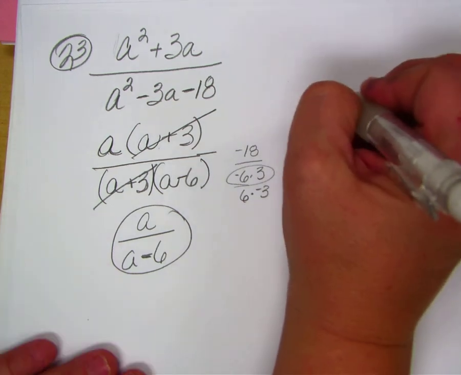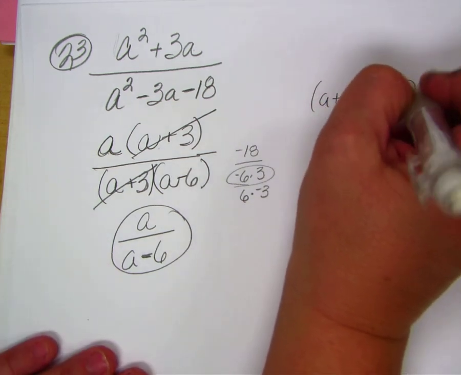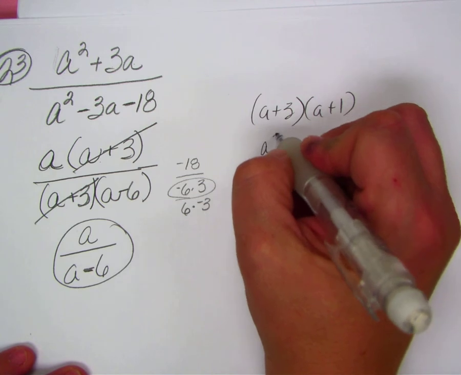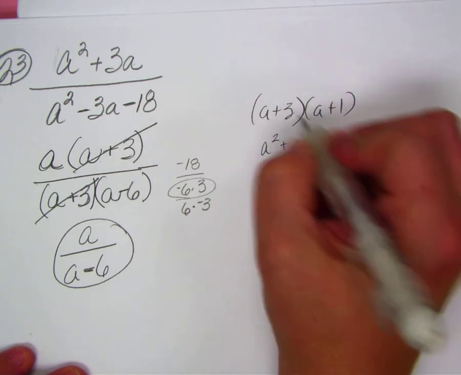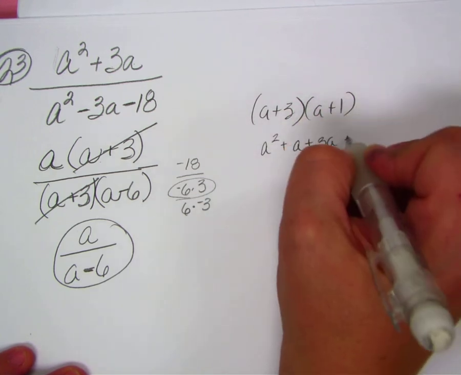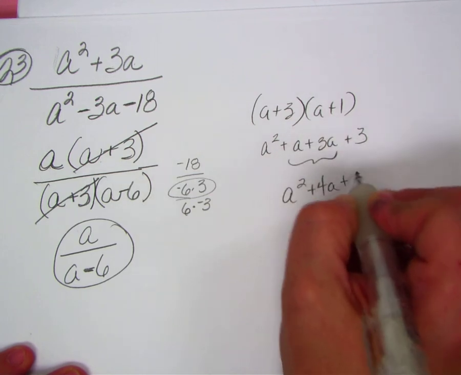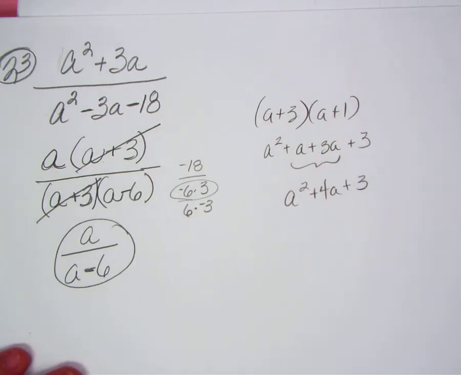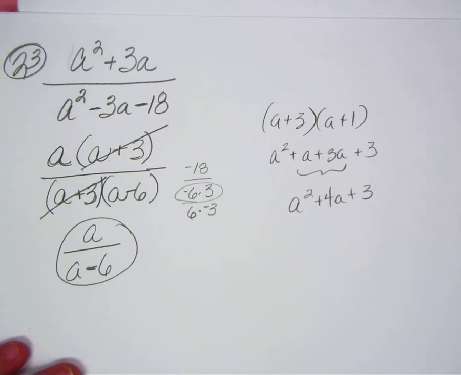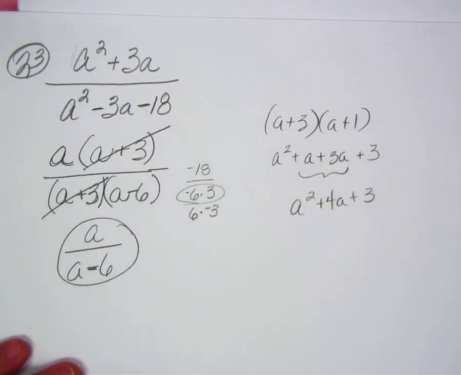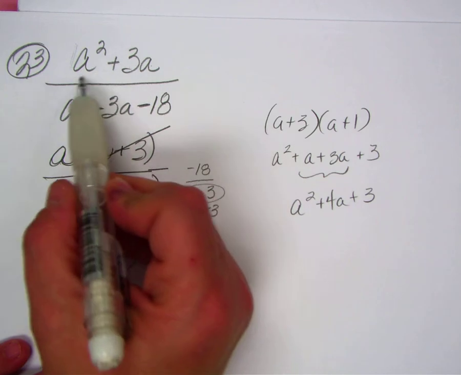A plus 3 times A plus 1 is A squared plus A plus 3A plus 3. It's A squared plus 4A plus 3, not A squared plus 3A. How'd you get that though? FOIL method. See, that won't get you back here.